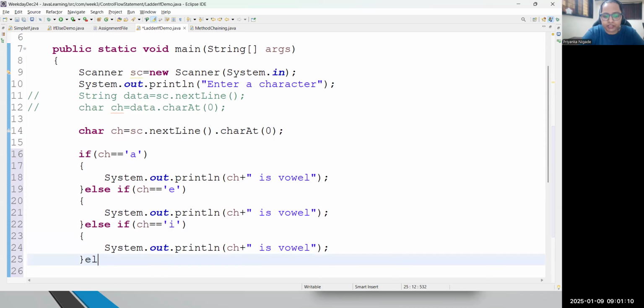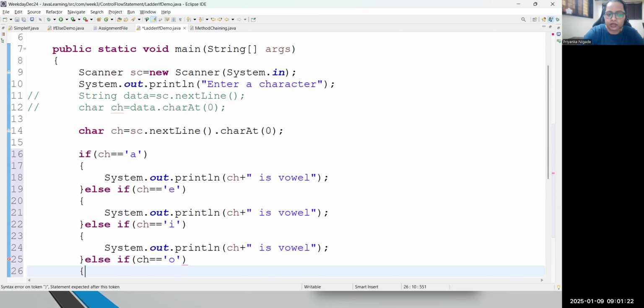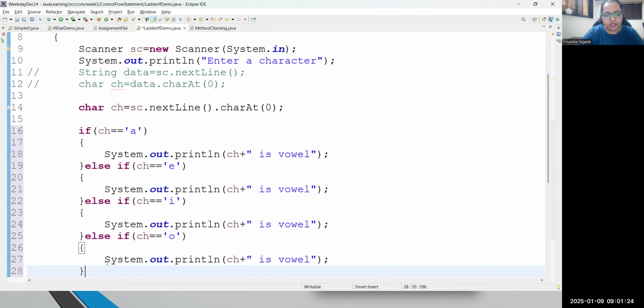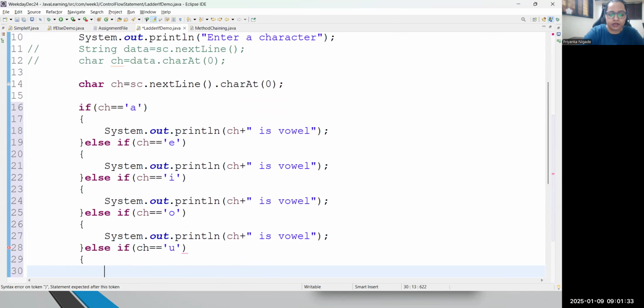But if it does not match, I will test another condition. If character is equal to what? A, E, I, O, and U. We need to apply O here, so I'm just writing O. Then I should get this message: again, it is vowel. If not, I will compare with U. And here I will put that condition: it is vowel.